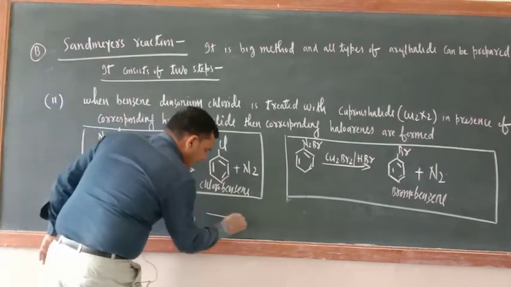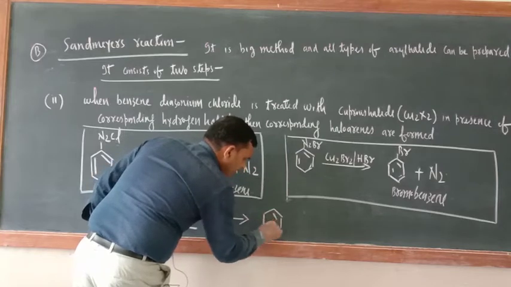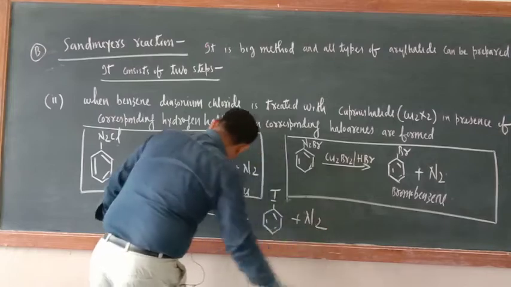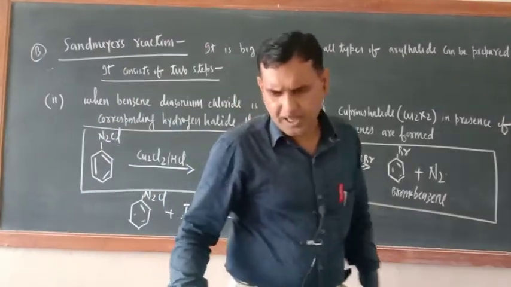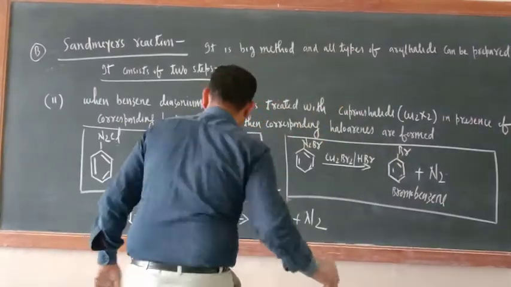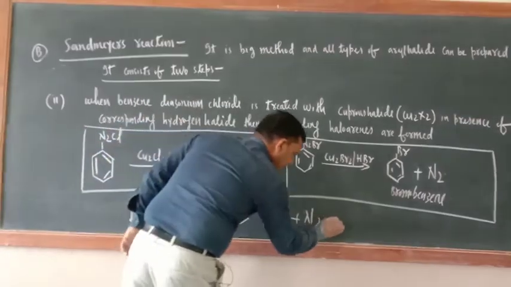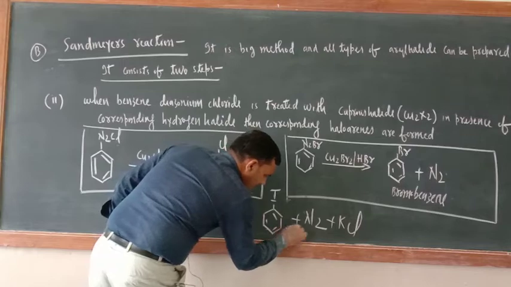So directly you will get iodobenzene plus N2. Directly it should be treated with KI, and you get N2 plus KCl. What is this? Iodobenzene.